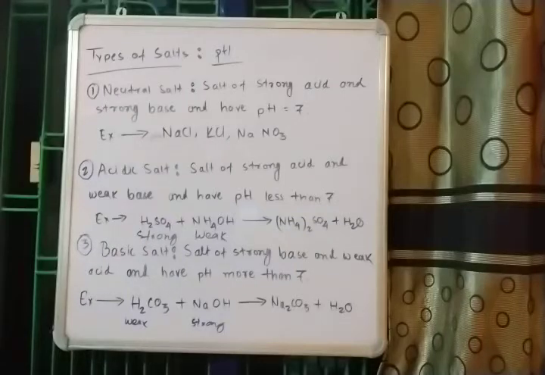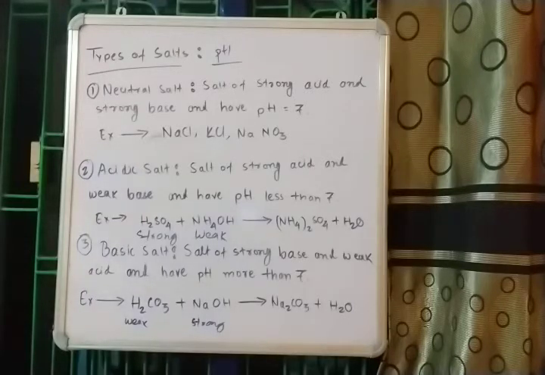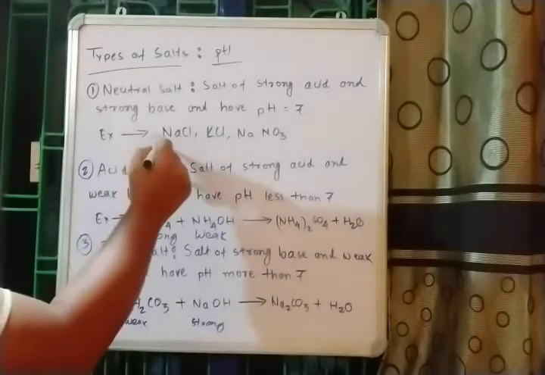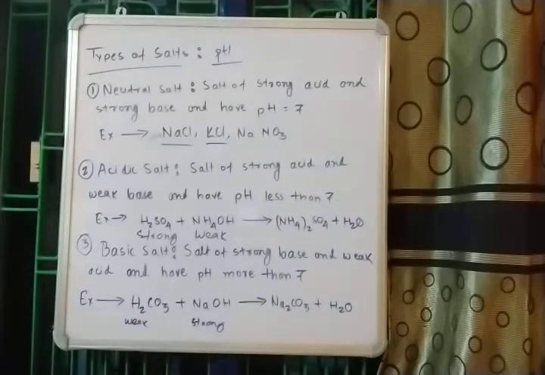Apart from this classification, we have one more type of classification, and that one is based on the chemical formula or chemical combination of the resulting salt. So when they are classified on the basis of chemical composition or formula, we have normal salt, acidic salt, basic salt, double salt, and complex salt. So NaCl, KCl, they are normal salt in that classification as well, whereas